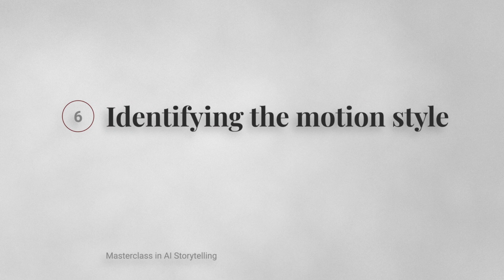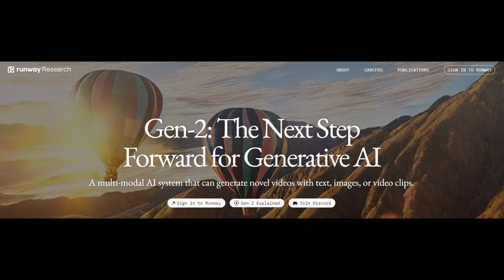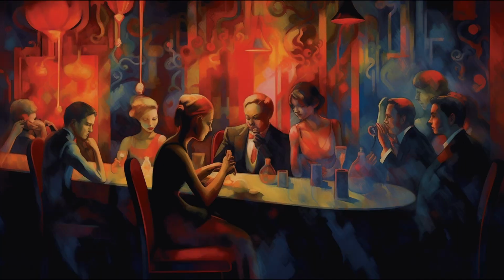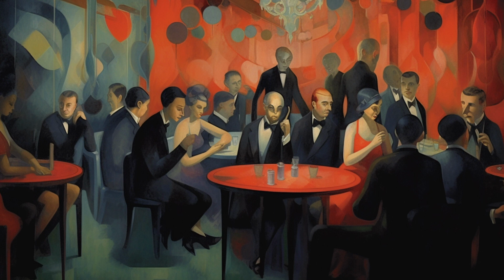Identifying the motion style. AI animation is very popular, and there are a lot of developments with using AI tools for animating images and even text to animation. I have not yet dove into those tools. I plan to do so. It's likely that I will create a future version or variation of the story using AI animation. I opted for a simple slideshow of images with a voice-over narration. Another direction the story could take is as a visual novel. A future version might go in that direction if I want to further explore the lives of these characters.